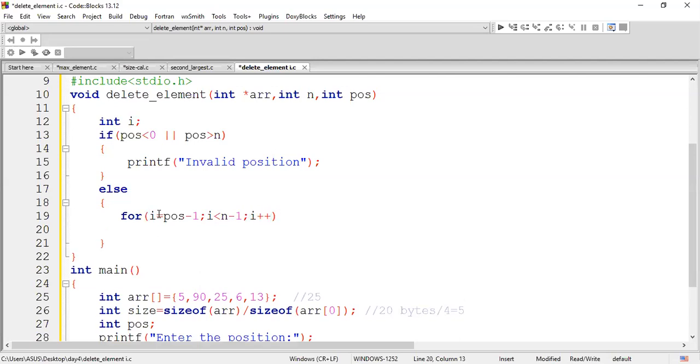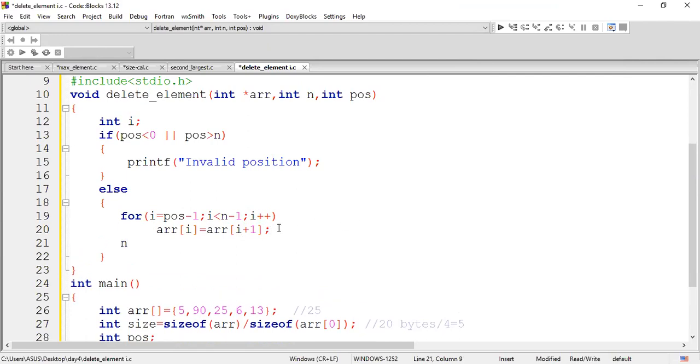Inside this, for each and every iteration, I'll modify array of I with array of I plus 1. This process continues repetitively. Clear with it? And for each and every iteration, I'll decrement my n value by n minus minus.